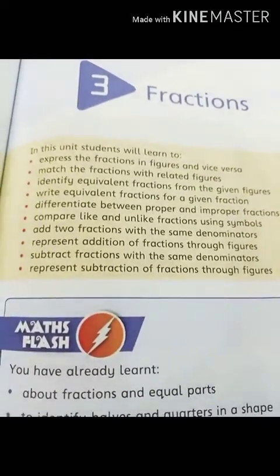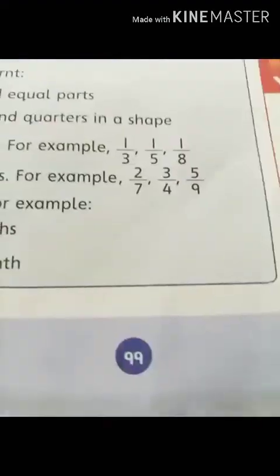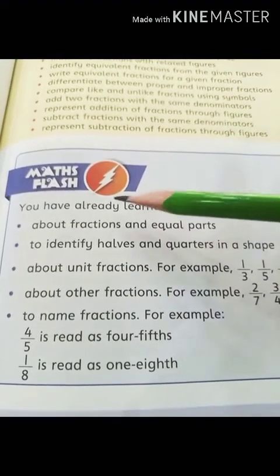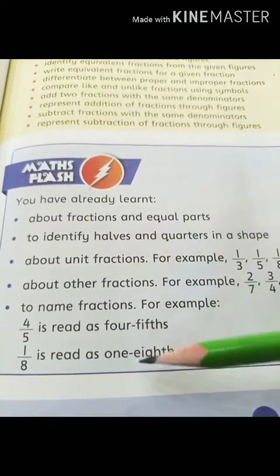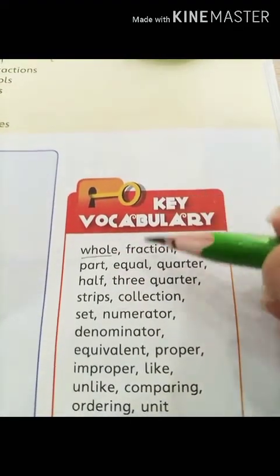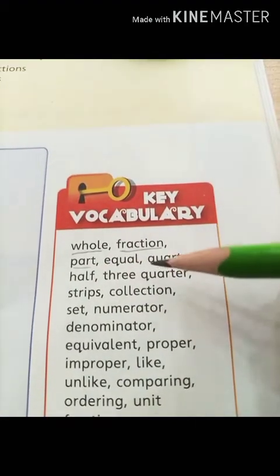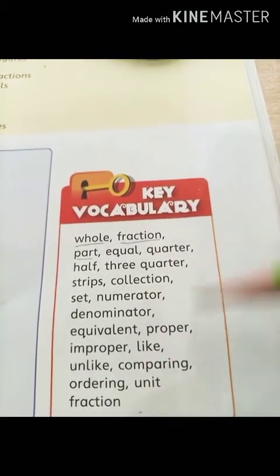Okay, students, so here are the features that you are going to learn in this chapter on your page number 99. Some of the points given here you have learned earlier, but we are going to go through these topics again. Let's come toward the key vocabulary. Today we are going to learn the whole, what is a whole, and then what is a fraction, what are the parts, and the quarters. Some of the terms are given that we are going to learn in this chapter.